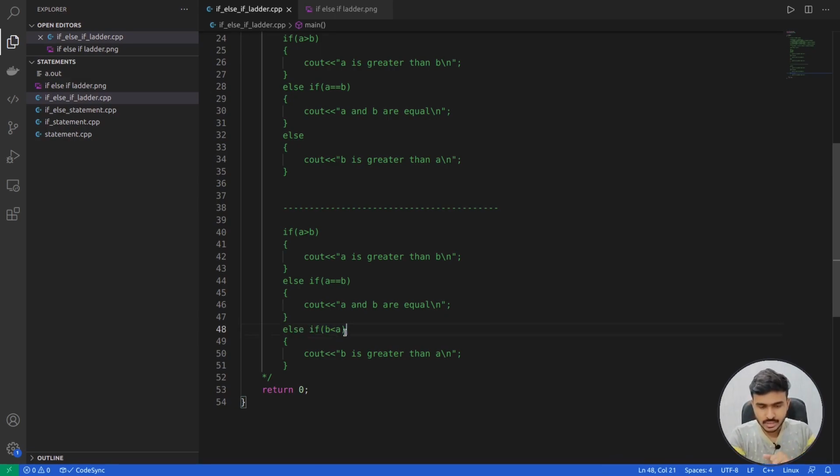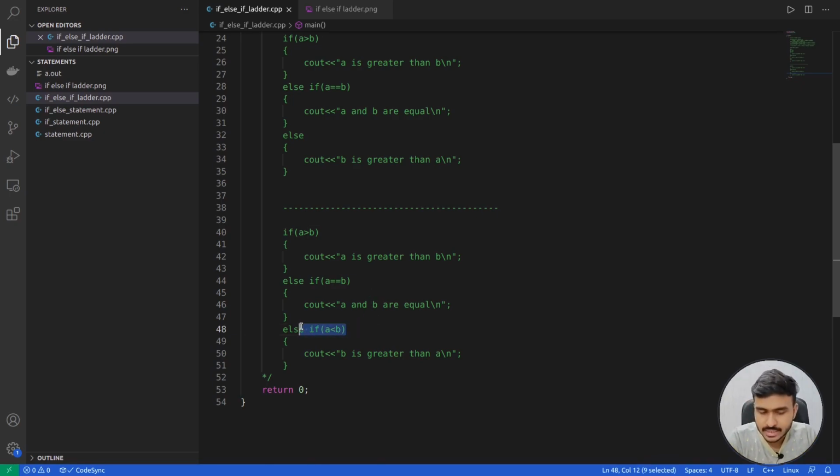And wait, let me see, there is one mistake. I have done one mistake over here. I have written b less than a. Okay, so this condition is very similar to this condition. So yeah, I hope you are getting my point. See, over here the condition is a greater than b, and over here the condition is b less than a. Actually it should be a less than b. Okay, so my bad.